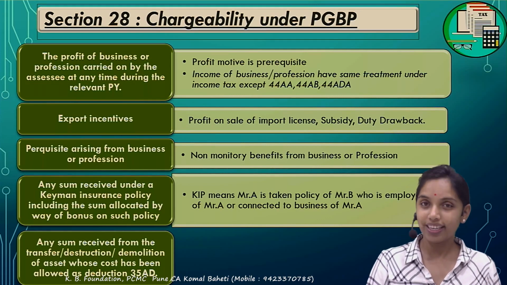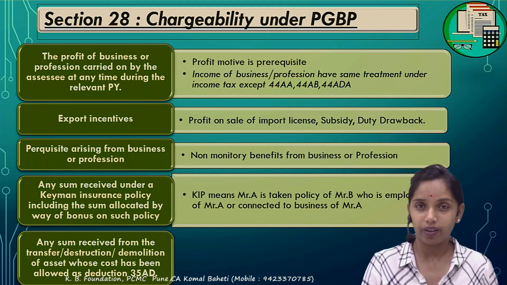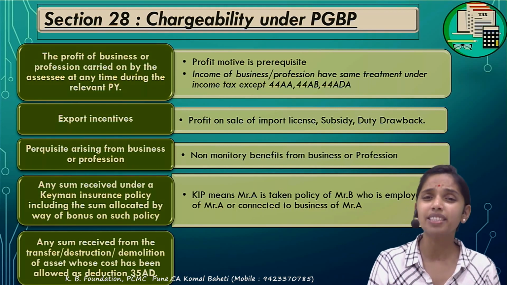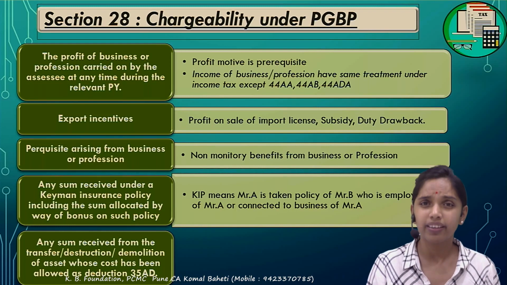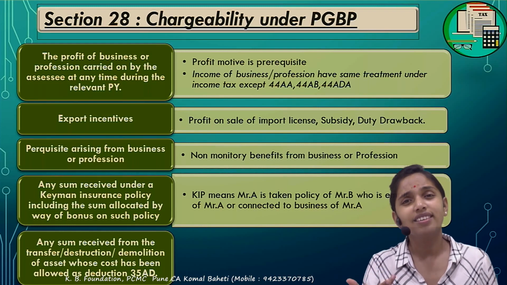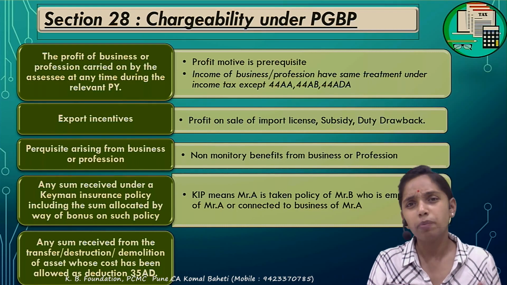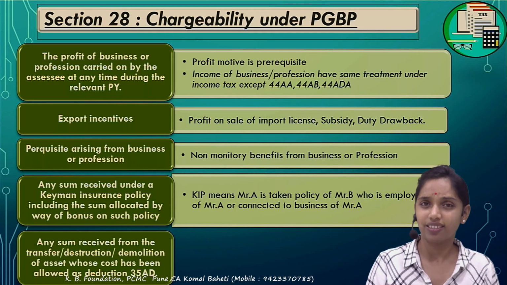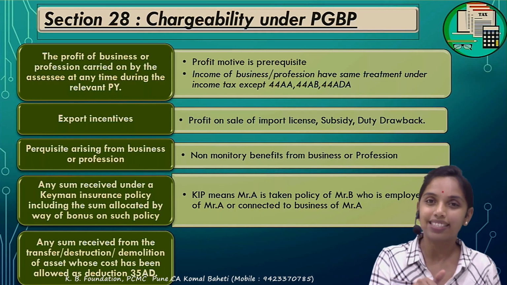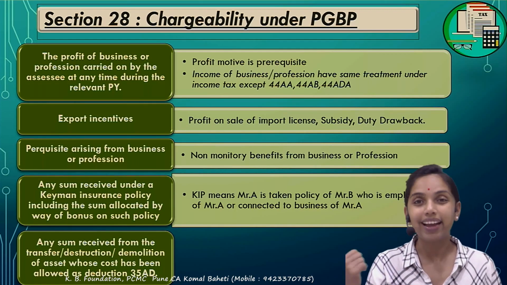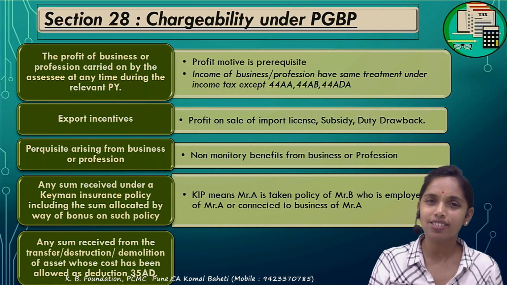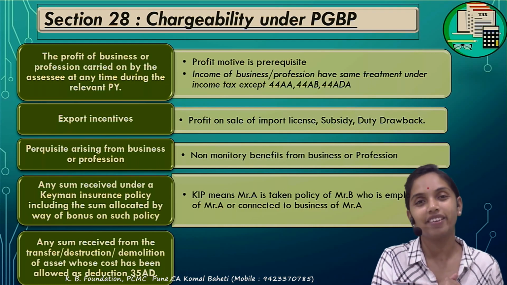Now the question arises: if I sell it, such a capital asset is transferred, destroyed, demolished or sold, and I receive any sum, maybe in kind or in cash, that is taxable under the PGBP. It won't be taxable under capital gains, because who gave the deduction? The PGBP had given a deduction.